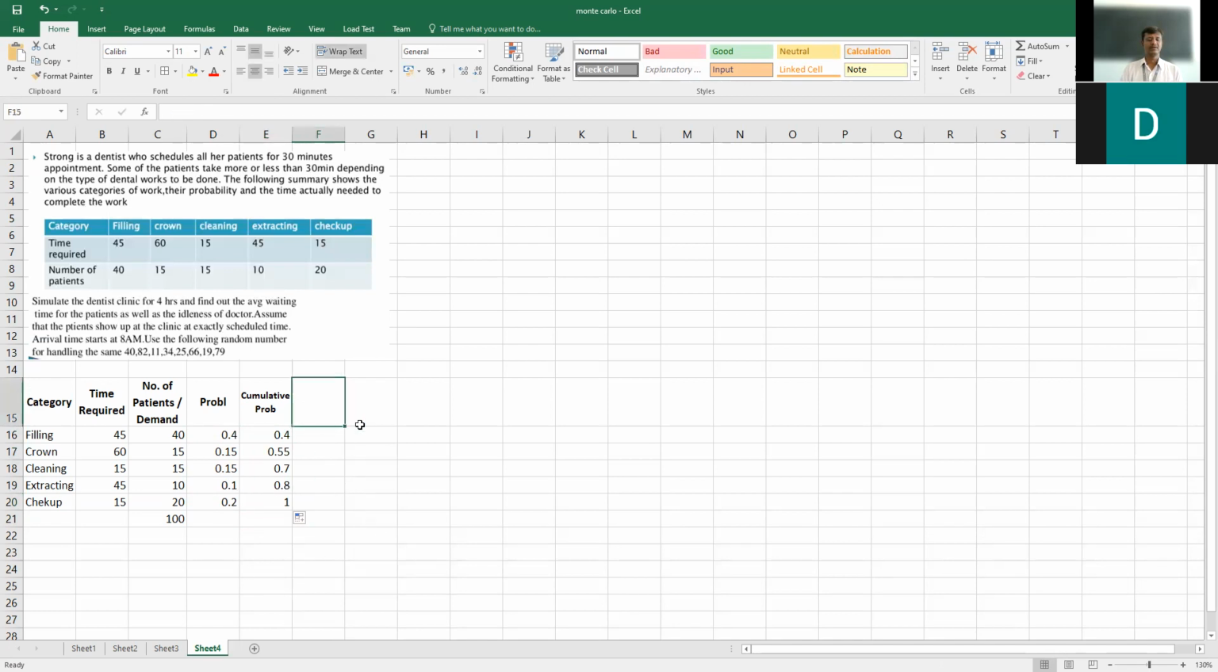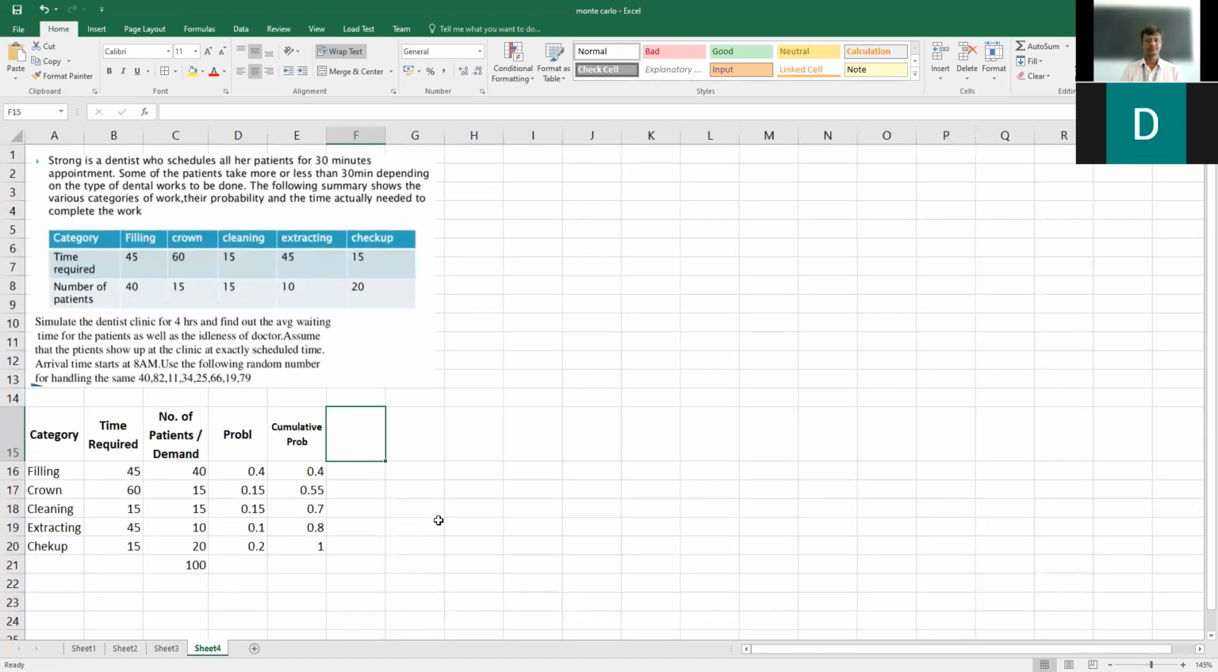Now after this, we need to go to, what is the next step? After finding out the cumulative probability, what is the next step? Are you people there? Or am I talking alone? We have to find the intervals. Very good. So we are going to find out the cumulative random number intervals.